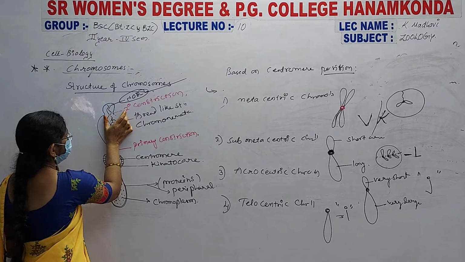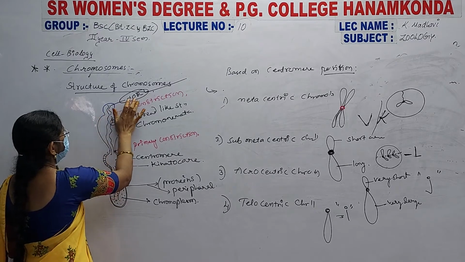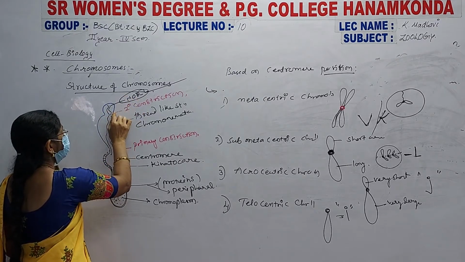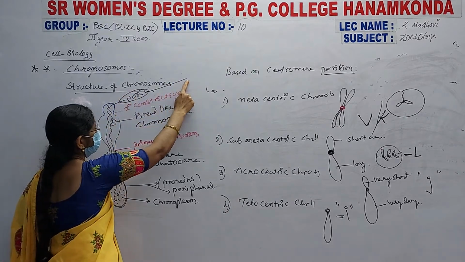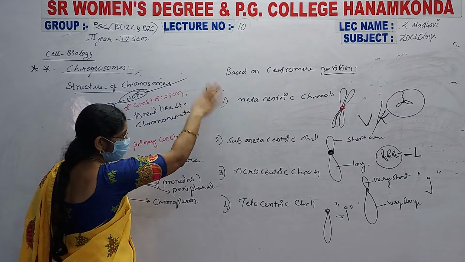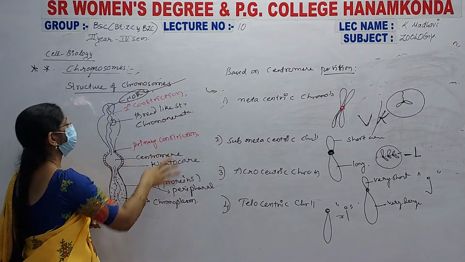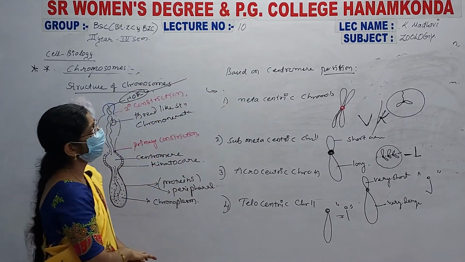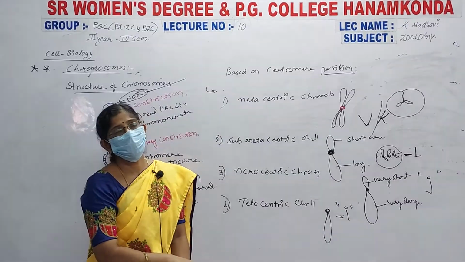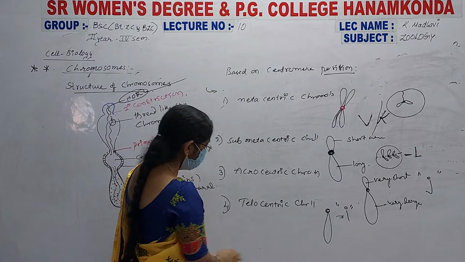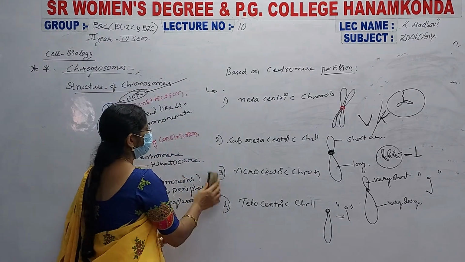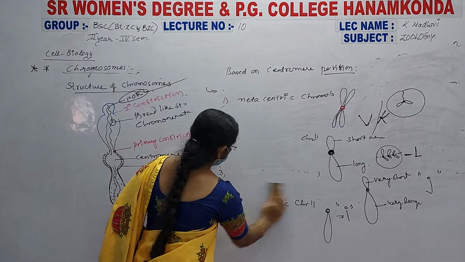Here the secondary constrictions are related to the NOR. Whichever chromosome arm has the NOR, such chromosomes are called SAT chromosomes or satellite chromosomes. And here, sister chromatids and non-sister chromatids, how can we explain that? Here I am just roughly drawing these types.